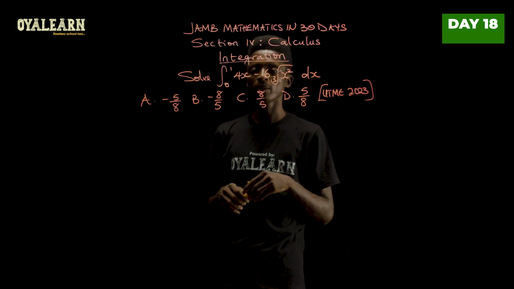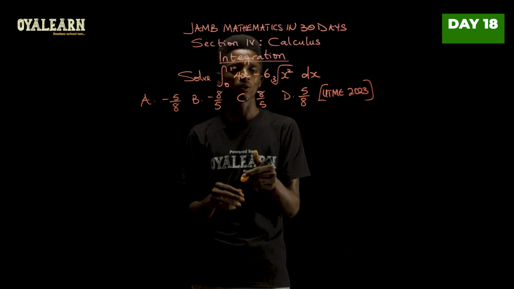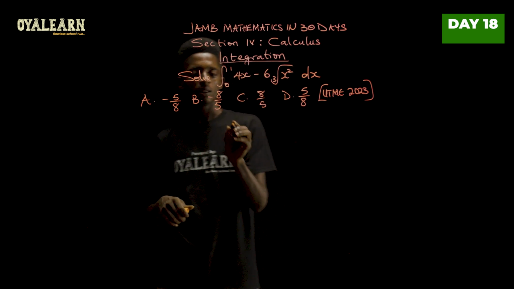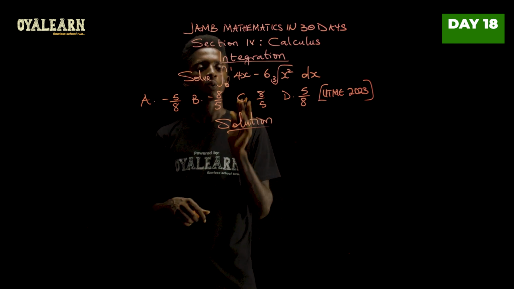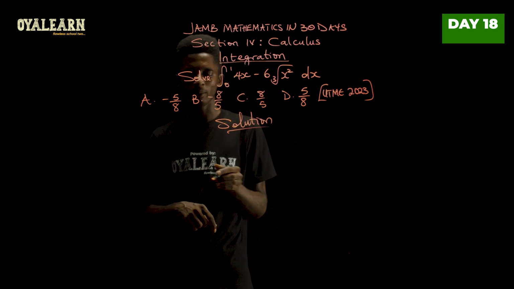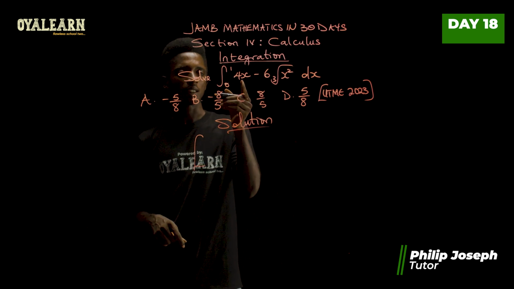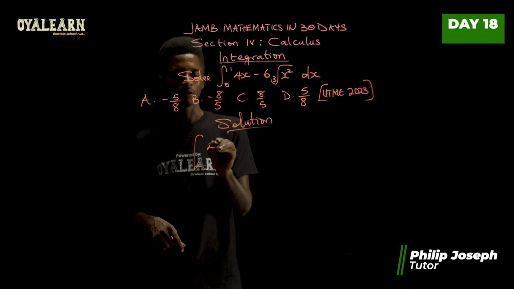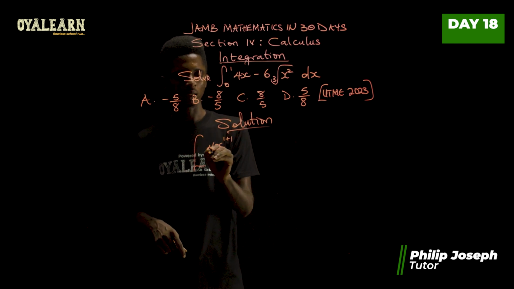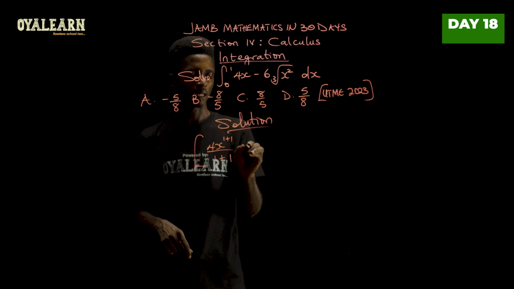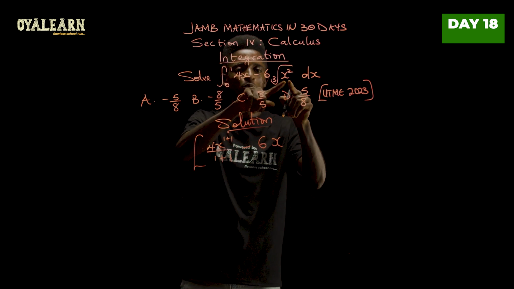So let's solve this problem from UTME 2023. So we have to integrate this function of x with respect to x. Now, when we integrate this, remember we have upper and lower limits. So let's start by integrating 4x. This will then be 4x with the power of 1, so x to the power 1 plus 1 over 1 plus 1, minus 6. Now, x. Now, let's come to this.